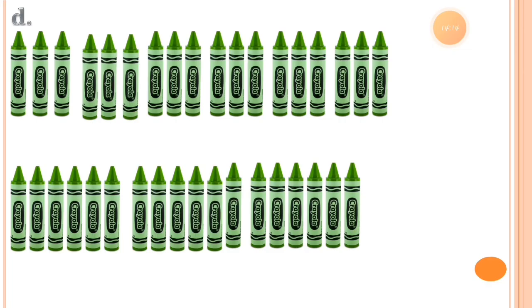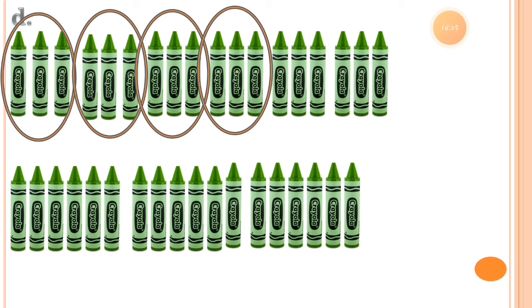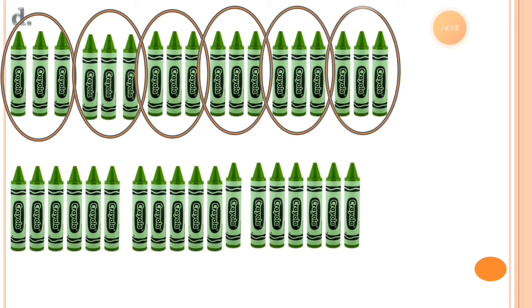Now number D. Let's make the groups now. Groups of 3. Here is group 1, group 2, group 3, group 4, group 5 and group 6. So the multiplication sentence is 6 3s. 6 indicates there are 6 groups. 3 indicates there are 3 crayons in each group. 6 3s is equal to 18. So 18 indicates there are a total of 18 crayons.